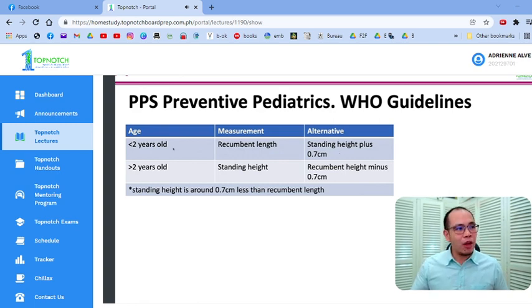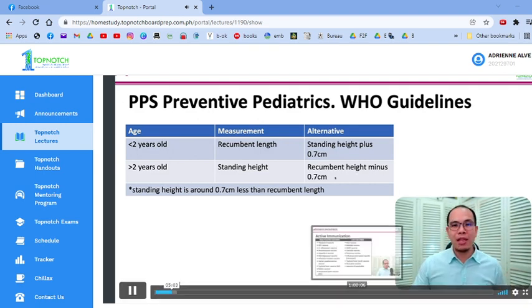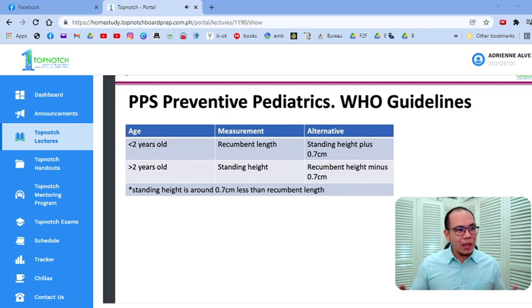And the same is true if you have a patient that is 3 years old pero hindi makatayo. For example, may cerebral palsy yung patient mo, so hindi mo siya makatayo, nakahiga lang siya. What can you do? You can get the recumbent length. When it's recumbent, we call it length. Recumbent length minus 0.7 centimeters. Is that clear? Again, the premise is the standing height is usually 0.7 centimeters less than the recumbent length. So hope this is clear.